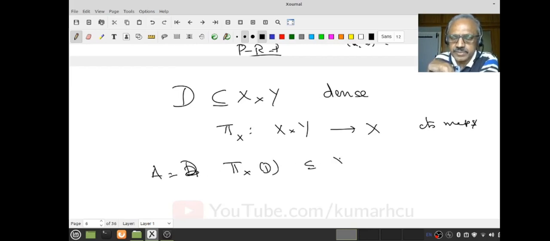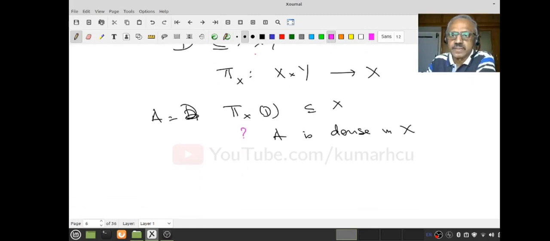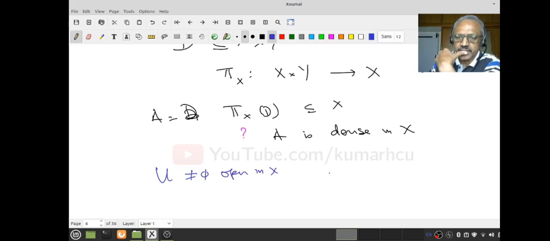This is a subset of X. So I would like to know whether A is dense in X. That's the question. But that's easy, right? To show that A is dense in X, what does it mean? You are going to give me U, a non-empty open set in X. Then I have to show U intersection A is not empty, right?